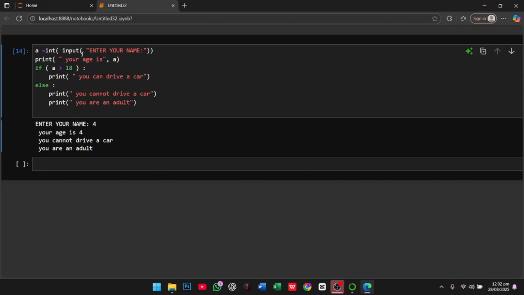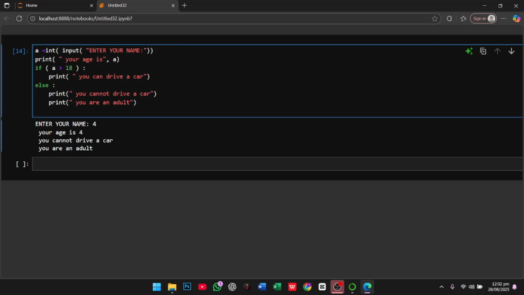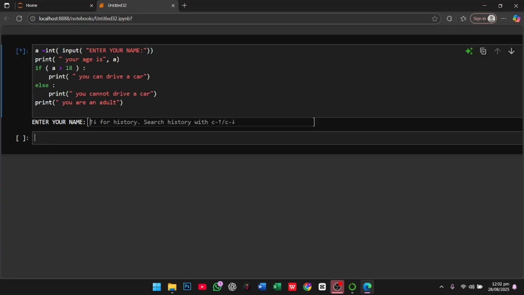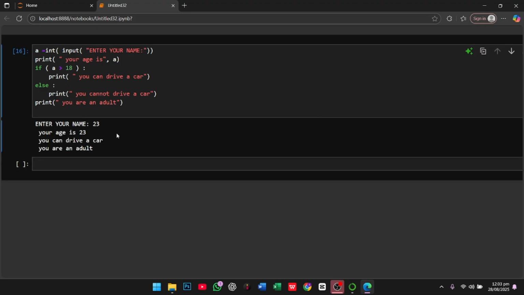I gave the instruction that if it moves into the if block, it prints that, and if it moves to the else block, it prints "you can't drive a car, you are an adult." So I have to eliminate it. For this I do that, and here I enter an age, so you see how easy it is.